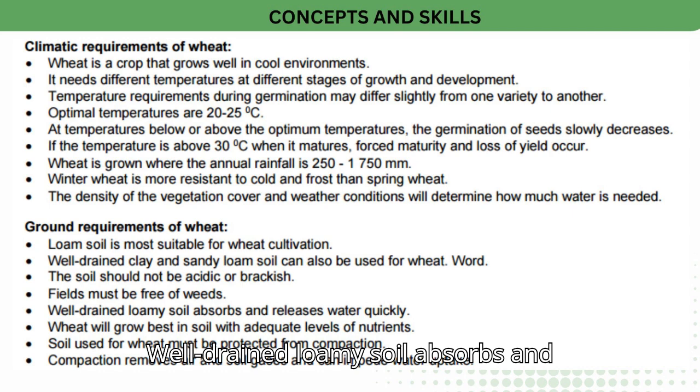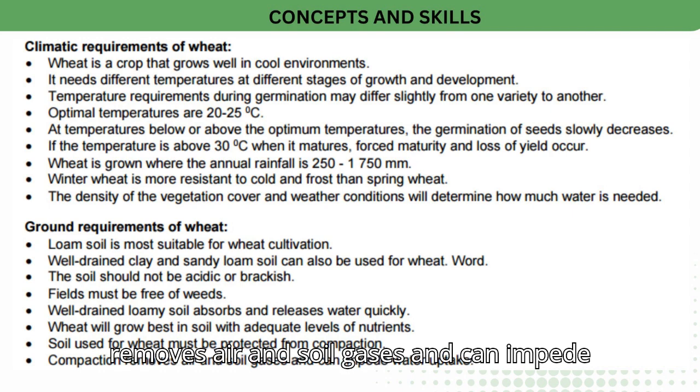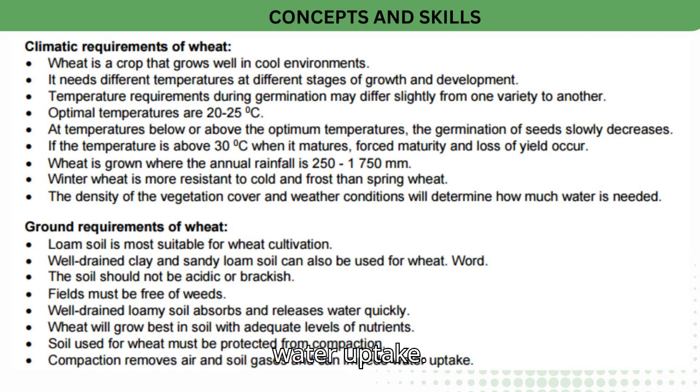Well-drained loamy soil absorbs and releases water quickly. Wheat will grow best in soil with adequate levels of nutrients. Soil used for wheat must be protected from compaction. Compaction removes air and soil gases and can impede water uptake.